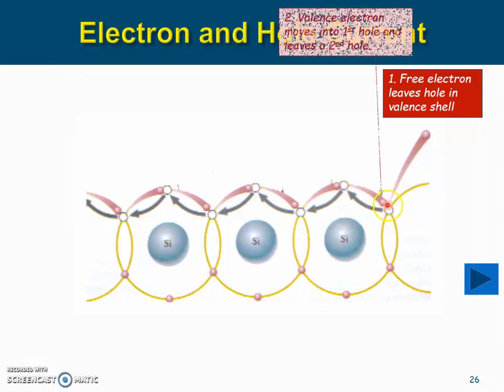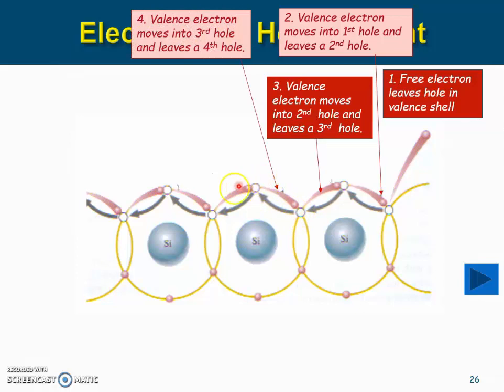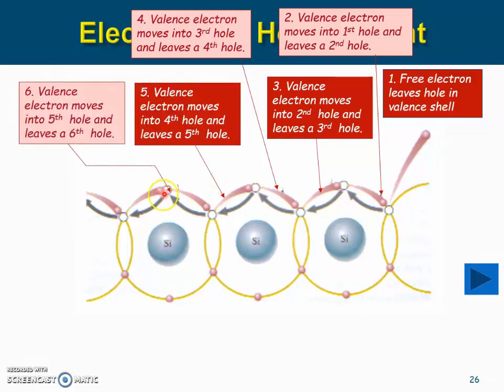So the valency electron moves into the first hole and leaves the second hole. Similarly, the valency electron here will try to fill up this second hole and leave the third hole. And this valency electron will move to fill up this third hole and leave the fourth hole. In the same manner, effectively the electron is moving in this path. This is called the electron current. While the hole is moving away from the positive terminal effectively in this path. This is called the hole current.